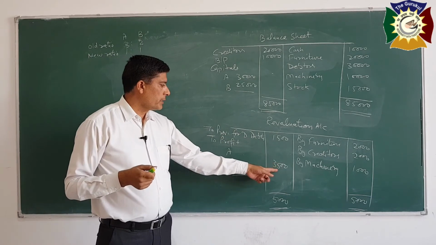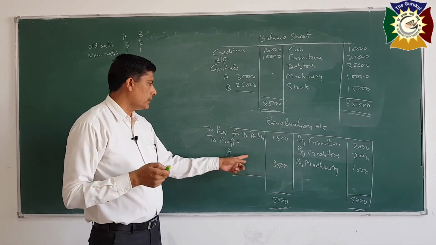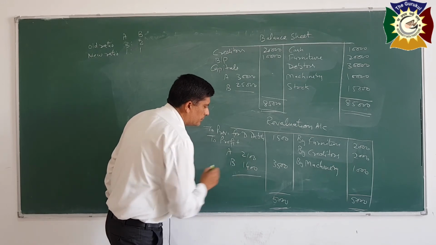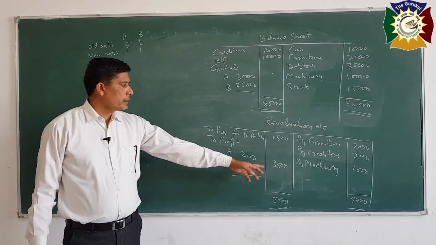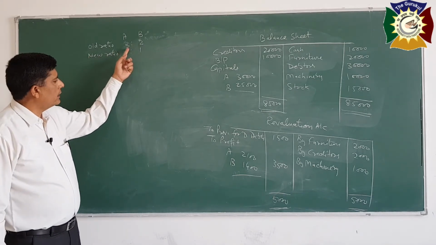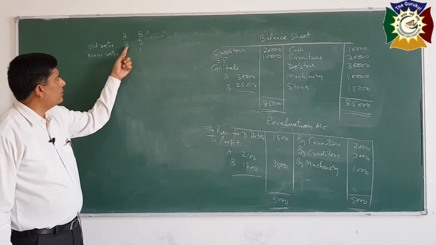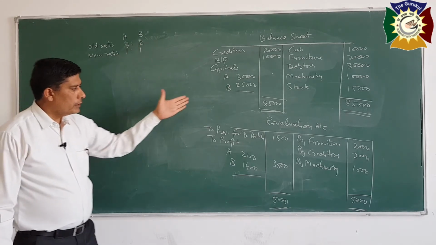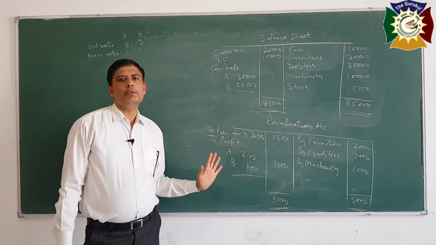So you will divide it by 5, that is 700, multiply by 3, 2140. So this revaluation profit is distributed among the partners in old ratio. So A share will be 3500 into 3/5, B share is 3500 into 2/5. So in this way, revaluation account will be prepared.